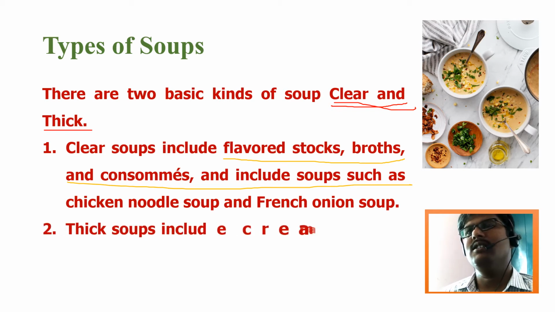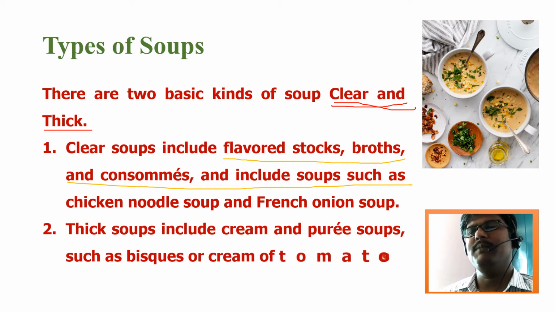There is another very well known type, that is thick soups. Thick soups include the cream and puree soups. It's the same as a clear soup, but we add cream or puree as a thickening agent. This gives body and texture to the thick soup. For example, for cream of tomato soup we add cream, so it becomes thick.